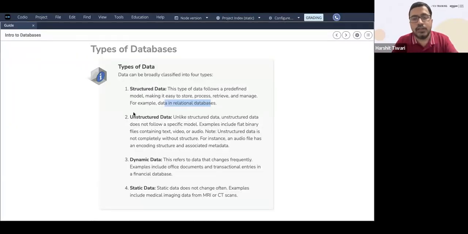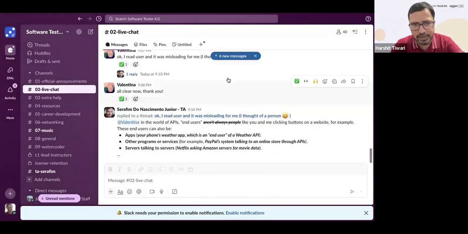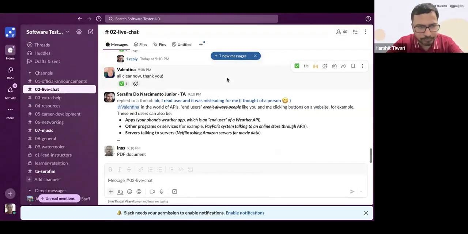On the other hand, you can have unstructured data also, right? Tell me, how can you have unstructured data? Give me an example of unstructured data. Unlike structured data, unstructured data does not follow any specific model. The examples are given here, but tell me in the live chat if you can think of any examples of unstructured data.